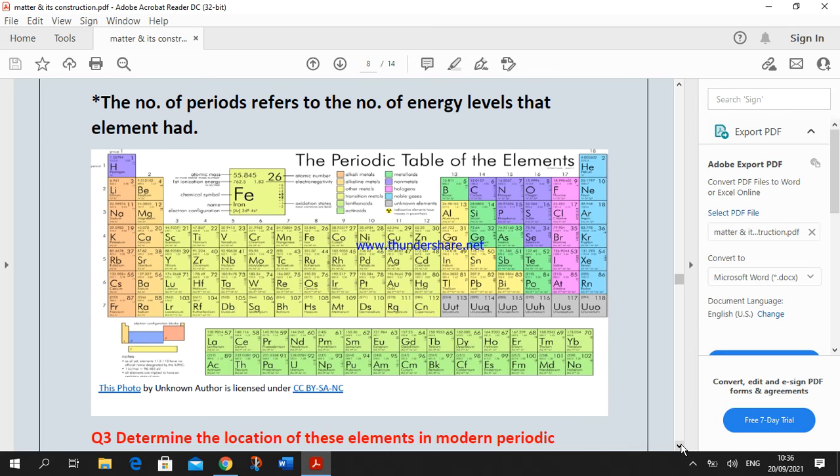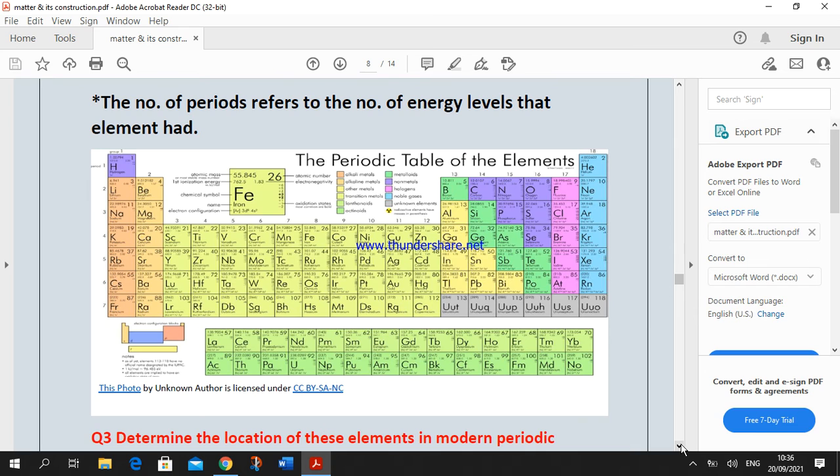Listen to me. The 118 elements include 92 elements found in the Earth's crust, but the rest are artificially prepared, okay? And we arrange them in the table to facilitate their study and find the relationship between elements and their properties, okay? And by looking at the table, we note that the table is composed of seven horizontal periods,